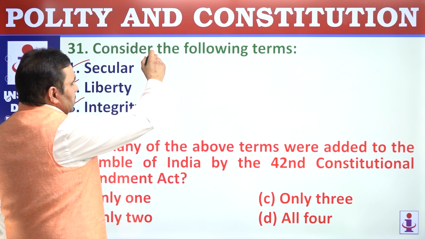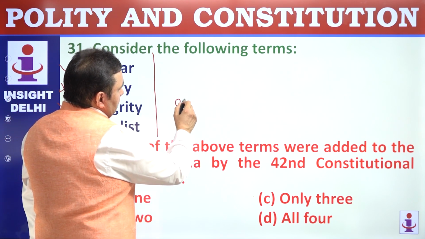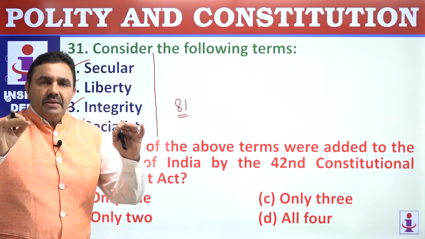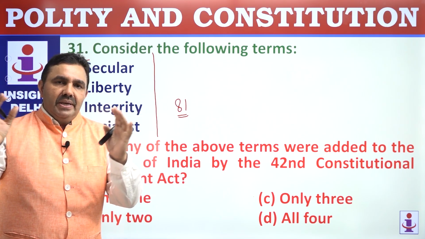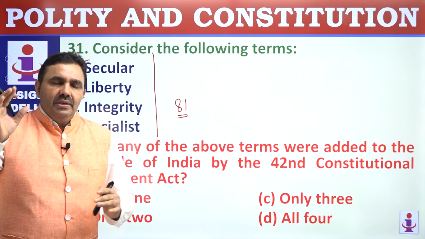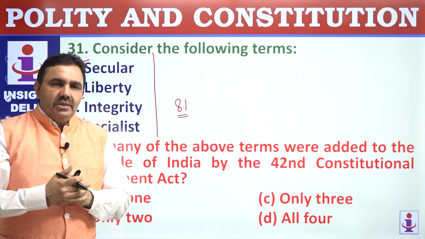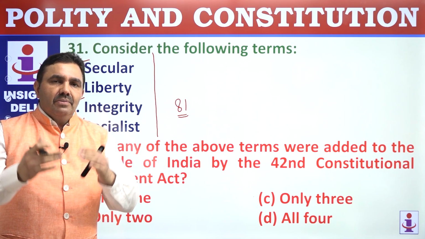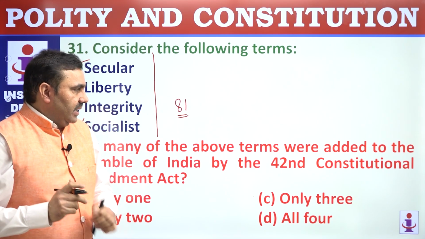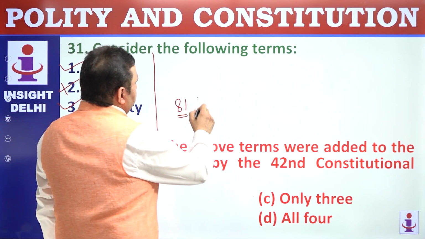If you know how many words were there in the preamble, originally there were 81 words, carefully selected 81 words. The original preamble had 81 words because 8 plus 1 make 9, and 9 is the highest or the biggest numeral in the number system. This 81 number of words was deliberately decided. And now we have 84.